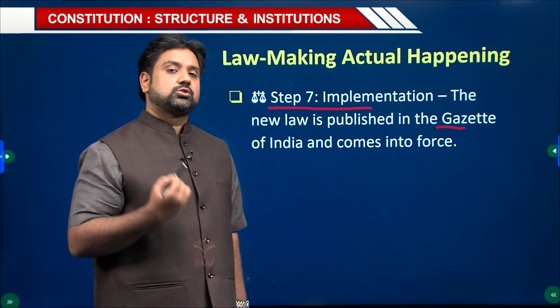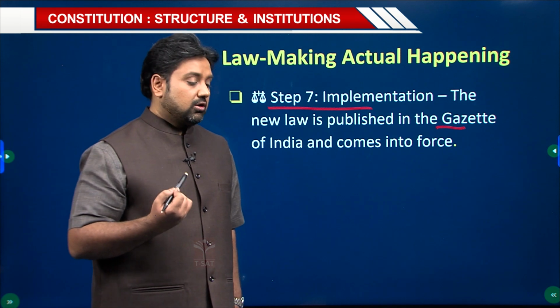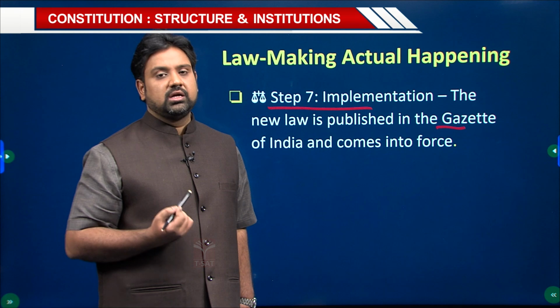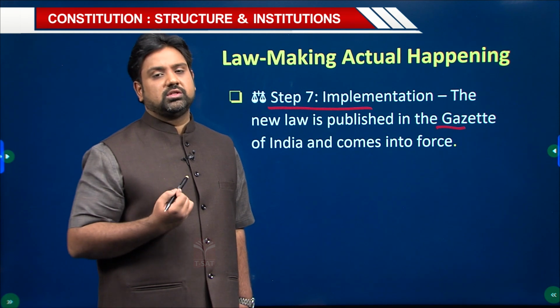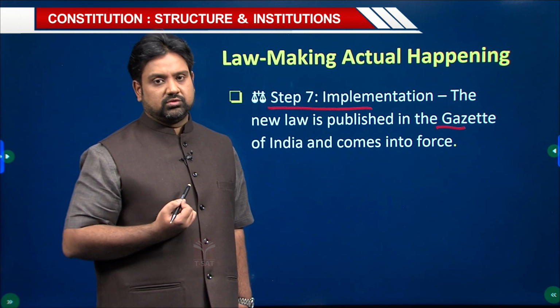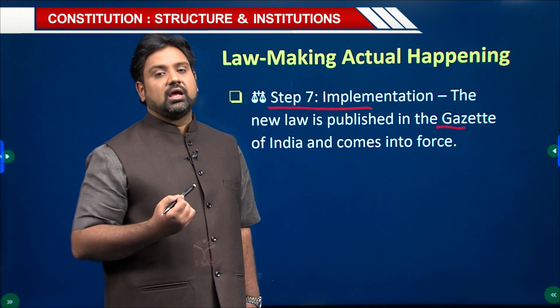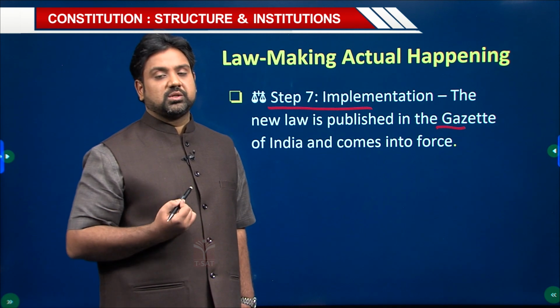And when it comes to the constitutional amendment bill, there is also a special provision: a special majority is required, and it can only be introduced with the prior approval of the President of India, and then a 2/3 special majority is required.